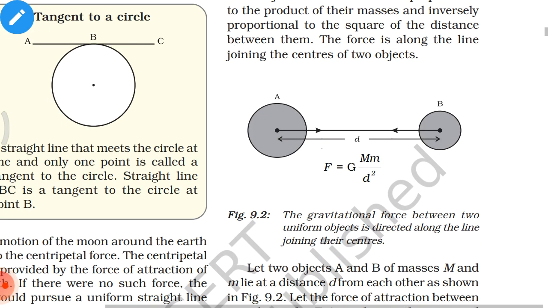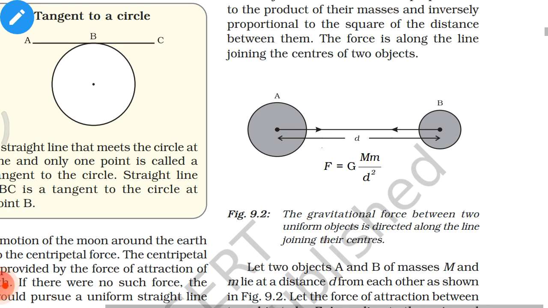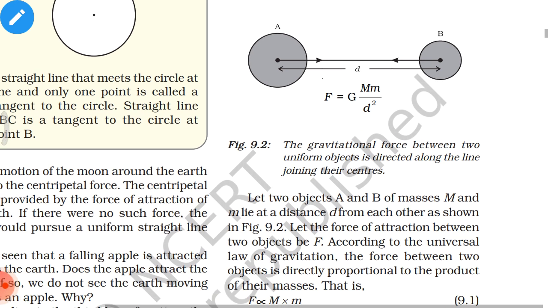In the figure, the formula is F equals G times capital M times small m divided by d squared. So let two objects A and B, with masses M and m, lie at a distance d from each other as shown in the figure. Let the force of attraction between the two objects be F.